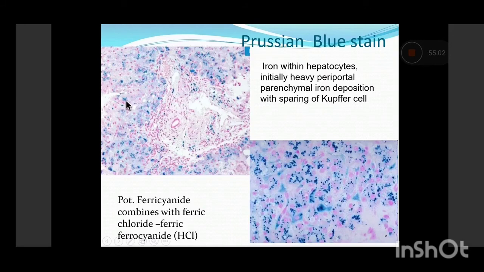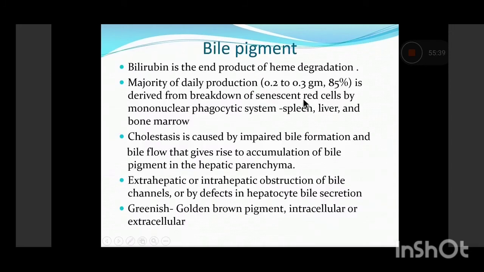Now there is ferric iron present in the hemosiderin, so the ferric ions combine with potassium ferricyanide to form a bluish insoluble product. Can you see these blue granules, coarse blue granules? They are ferric ferrocyanide, which is the end product of the reaction. So this is how potassium ferricyanide combines with ferric ions in the presence of HCl to form a bluish end product, ferric ferrocyanide, which is confirmatory for hemosiderin. And in hemochromatosis, the Kupffer cells or the macrophages are spared.